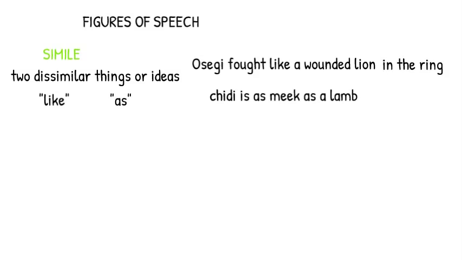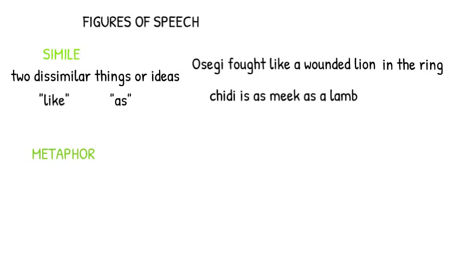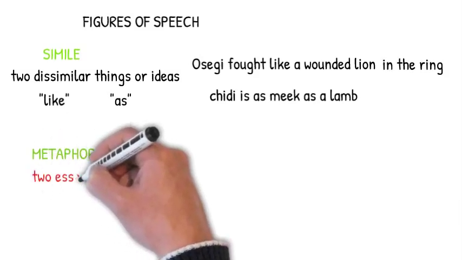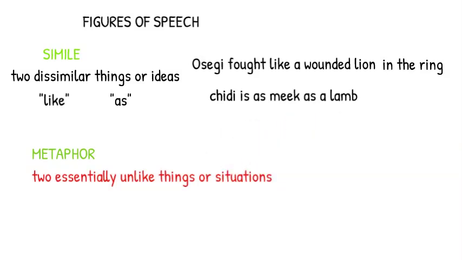Number two, metaphor. In metaphor, two essentially unlike things or situations are also compared, but without the use of as or like. The comparison here is direct.